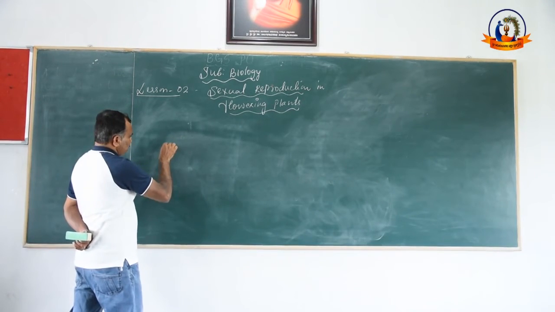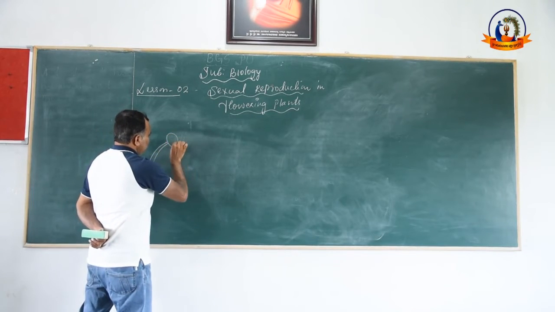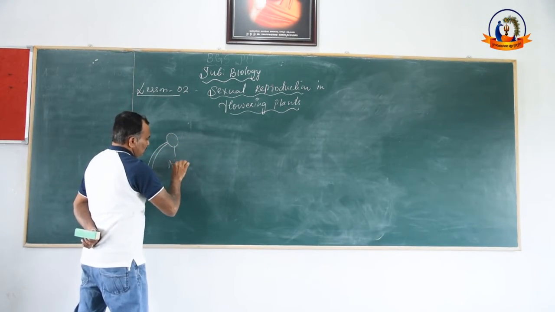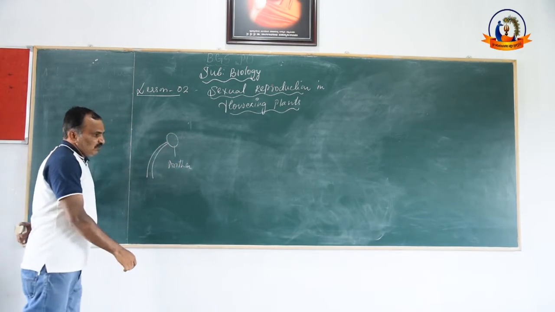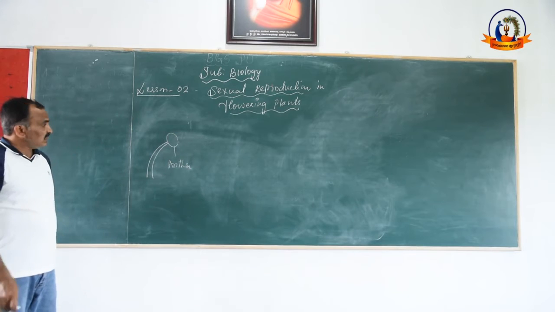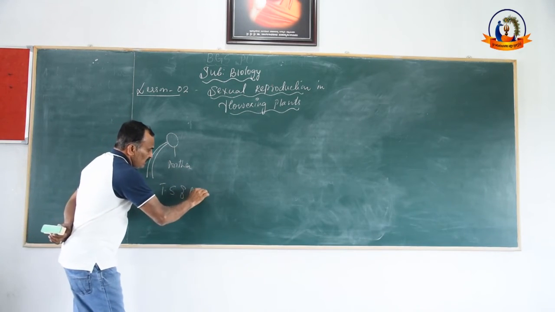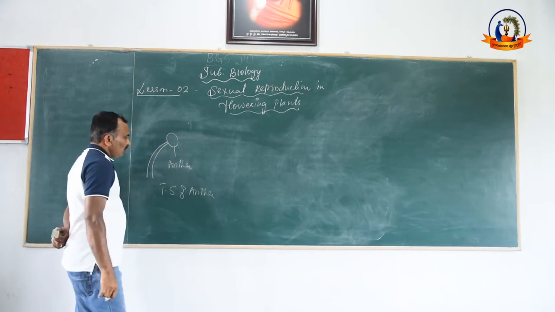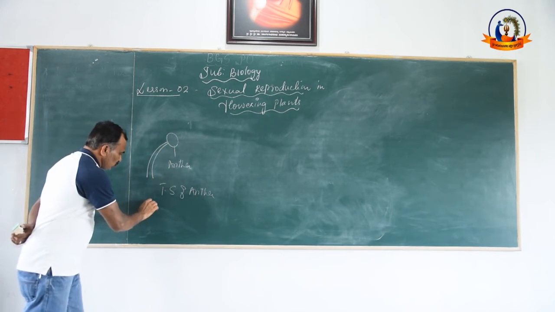See, this is the anther. This part is the anther. If you take a transverse section of the anther, TS of anther, what kind of stamen is it? The kind of stamen is monothecous, right?